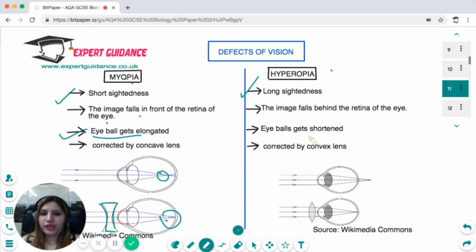In hyperopia, you need to remember the image falls behind the retina. So the eyeball gets shortened and it is corrected by a convex lens. So you should know both of these defects of vision.